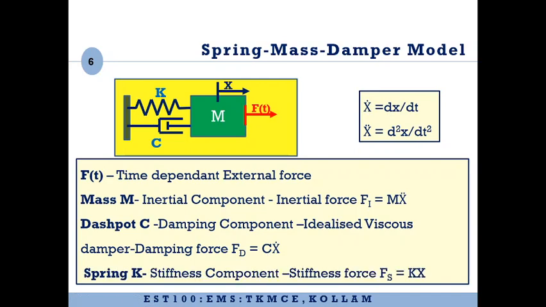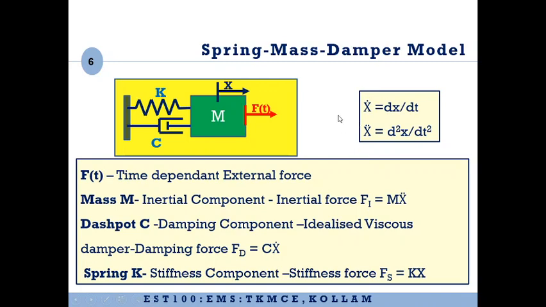And the third element is the spring or the stiffness element or the elastic element, which will try to restore the mass to its original position. The stiffness force Fs is equal to K into X. It is an elastic component, K into X, where K is the stiffness.